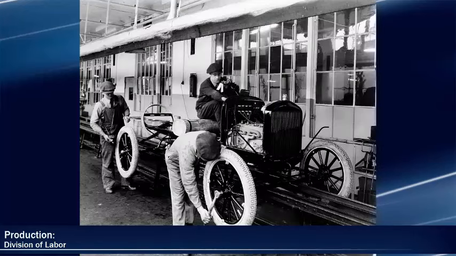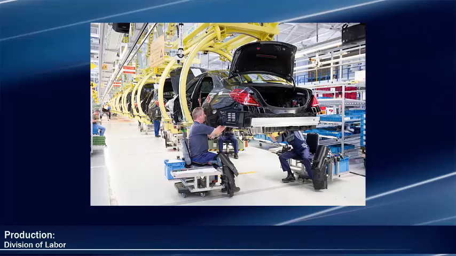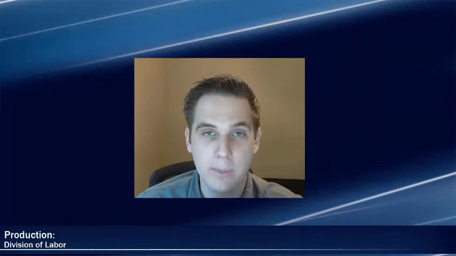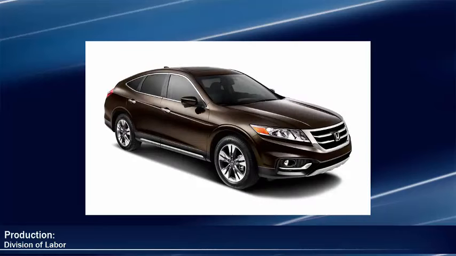You will see division of labor used to produce many things. Car factories are just one example, where one person might be putting on the bumper, another person just makes sure the tires go on right, and that's all those people will do, just that one small job over and over again. And as it goes from person to person, the car is gradually finished as it passes through the stations.